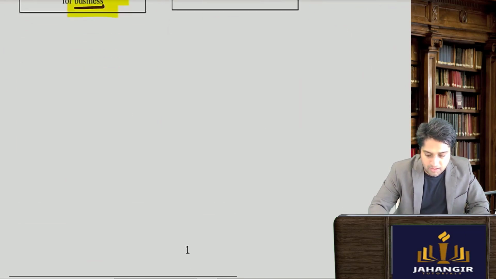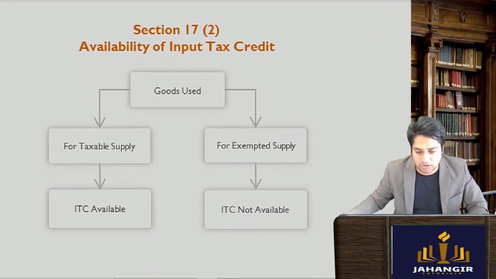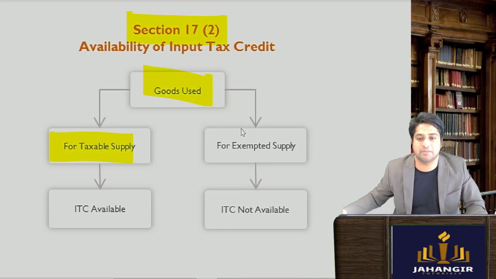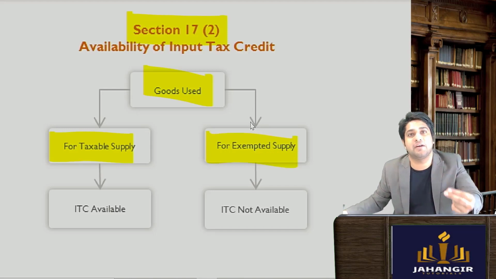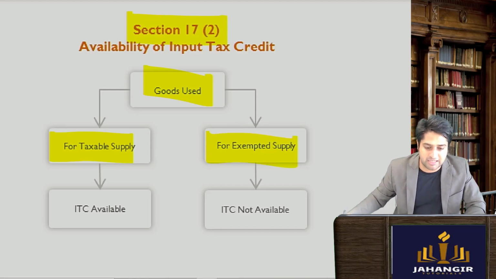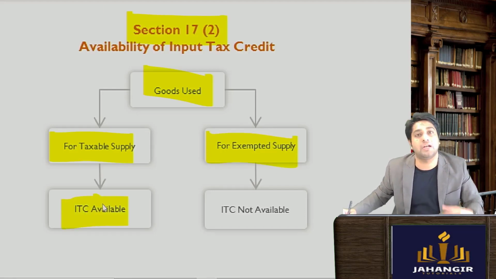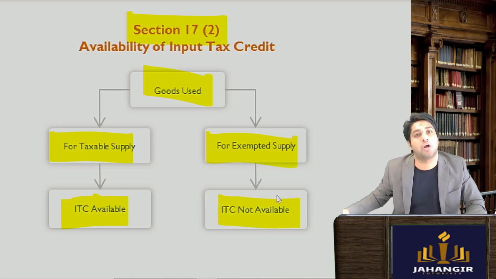Similarly, if you have purchased certain inputs and those inputs are used for both taxable supplies as well as exempt supplies, can you tell me ITC will be available for how much or on which kind of supplies? So the answer is ITC will be available for all taxable supplies and for exempt supplies ITC is not available.